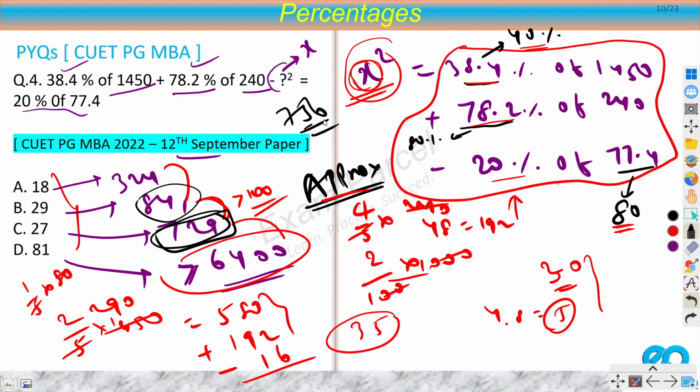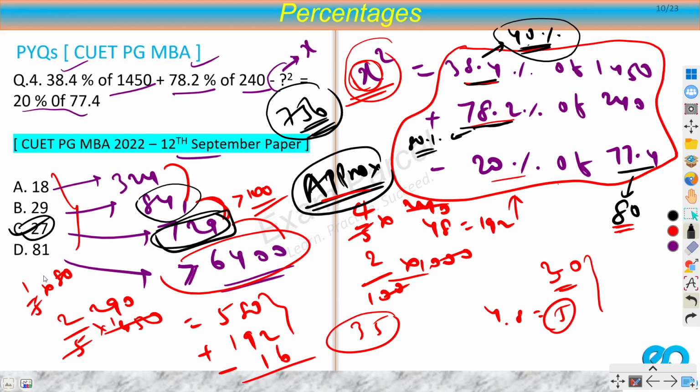And also this number is greater because I'm calculating more values, right? I'm calculating more percentages here. Rather than 38%, I calculated 40%. Rather than calculating 78%, I calculated 80%. It means that I'm increasing my value. My approximate value is more than the actual value. So the number that is smaller than 756, that is 729, is the closest. So it means that 27 square. So we can say that 27 would be my value.